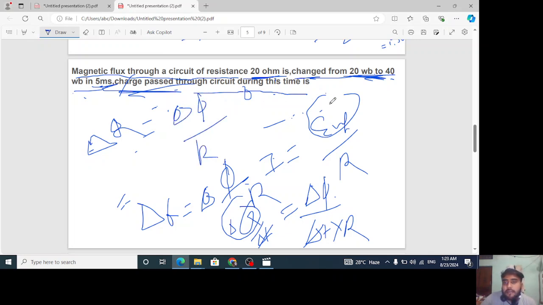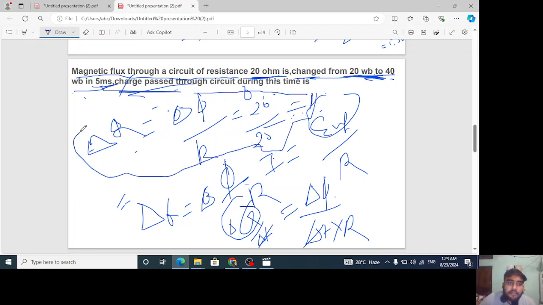We have the value of Δφ. Δφ is final minus initial, 40 minus 20. You can see final is 40, initial is 20. So what will we get? 20 upon R, and R is given as 20 ohms. What will we get in the answer? We'll get the answer 1.